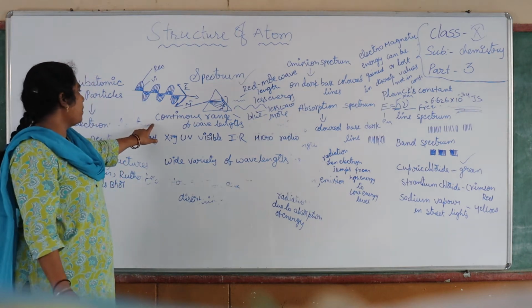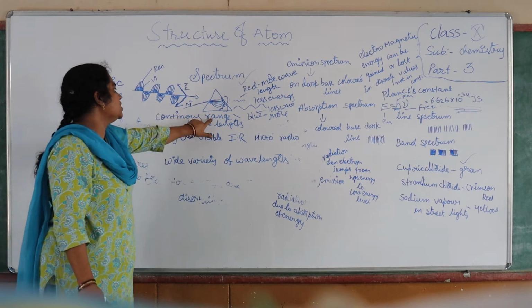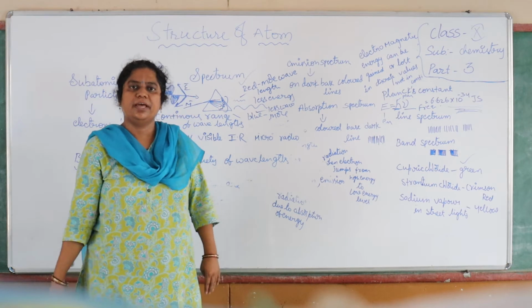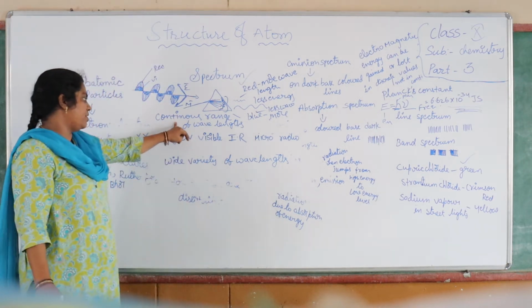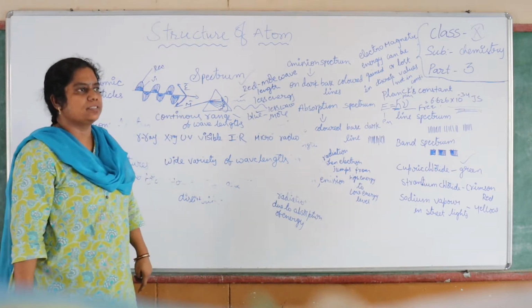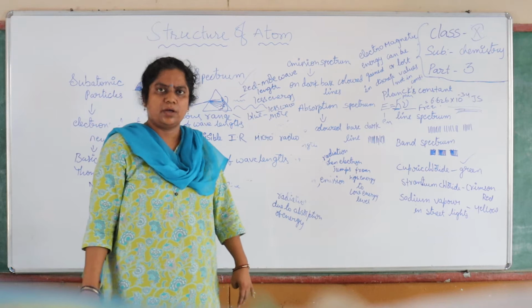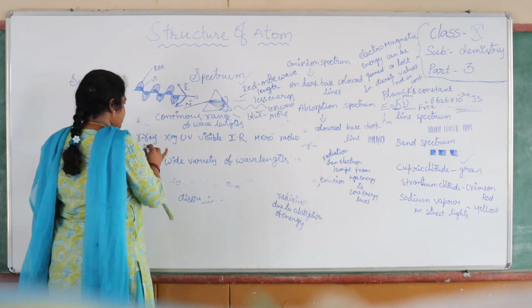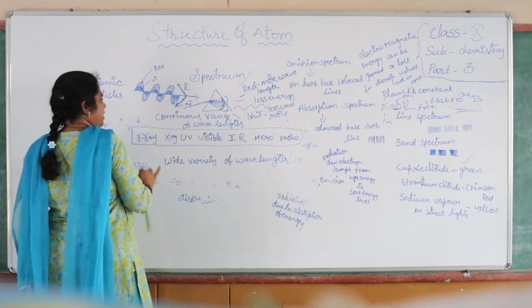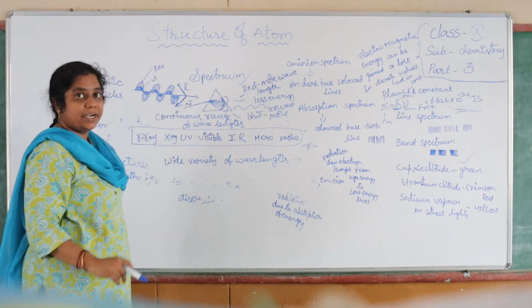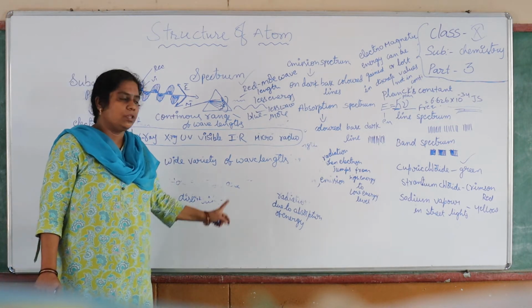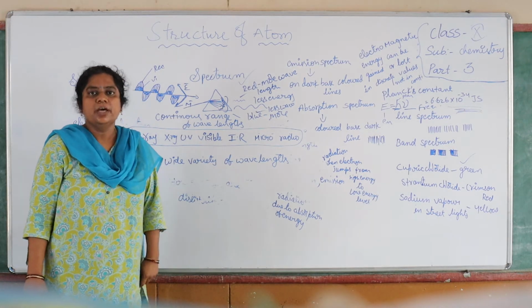What is this electromagnetic spectrum? The electromagnetic spectrum is a continuous range of wavelengths, having many wider varieties of wavelengths. In the electromagnetic spectrum, you have wider varieties of radiations. Then what are those different varieties of radiations?